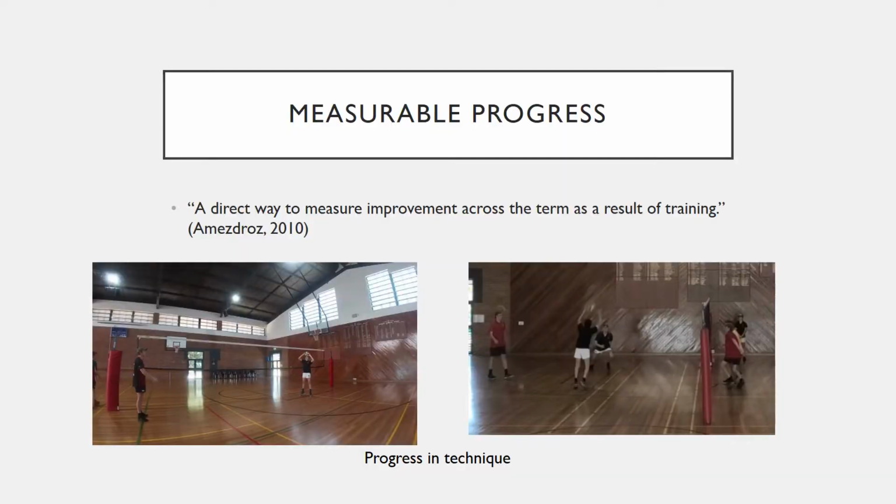Each week was preparation for the measurable progress each Friday in the form of class versus class games, and in the last week of school that acted as a final observation for my abilities. Measurable progress is included in the training program, as it is a direct way to measure my improvement across the term as a result of my training. Being able to see how I improved in my setting, as well as the whole team overall figured out how to work together, was really beneficial to directly observe the benefits of our trainings.